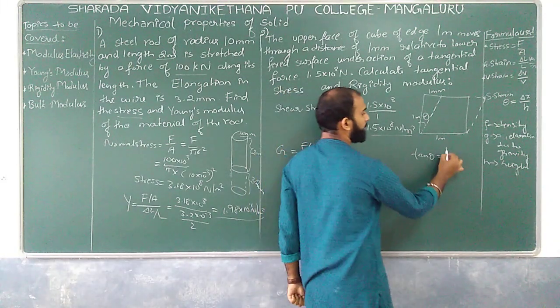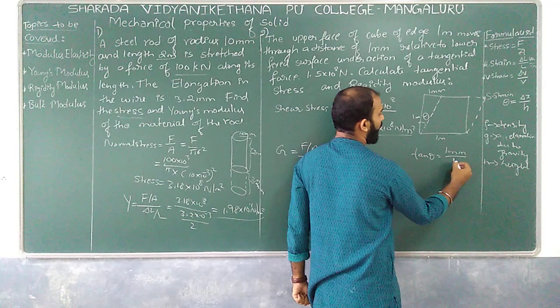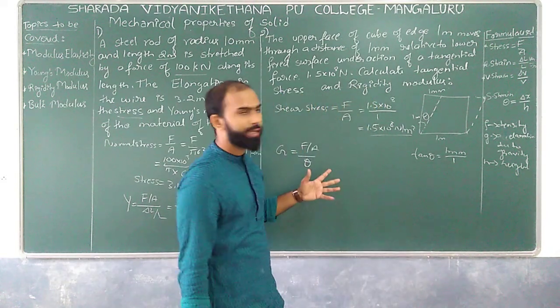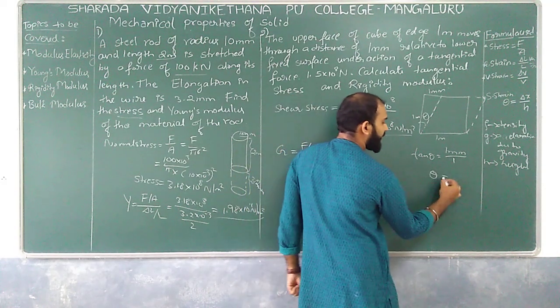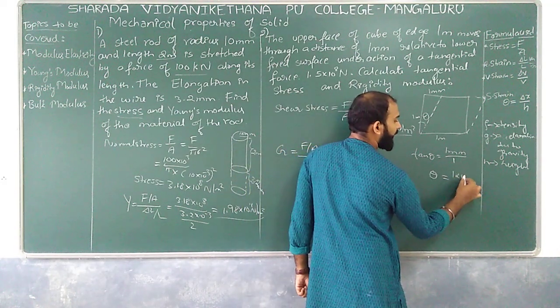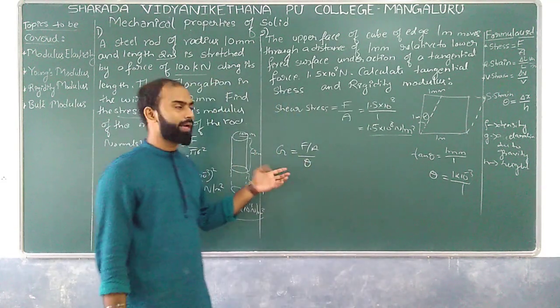Opposite we have 1 mm, that is 1 mm divided by 1. What is theta? Since this angle is very small, theta is equal to 1 into 10 to the power minus 3 divided by 1.